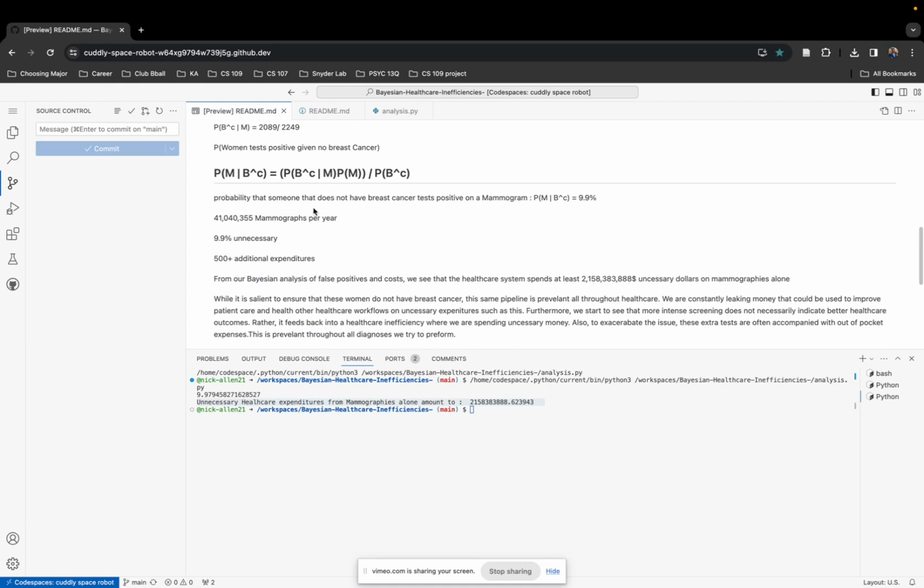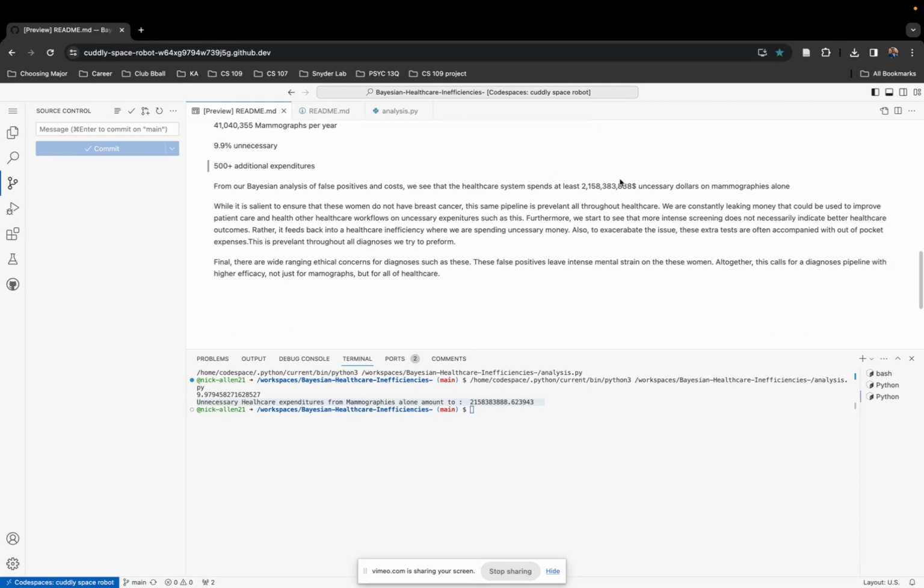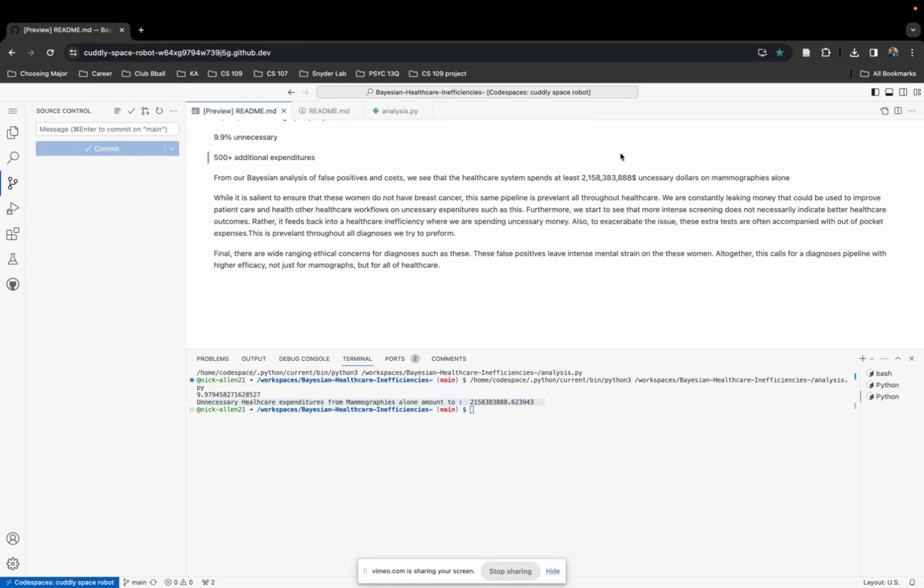So if we keep investigating, we see that yes, we have about $2 billion in unnecessary dollars just in mammographies alone. While there are so many different tests performed in our American healthcare system, this is a huge way that money is leaking out and that we're not being efficacious enough with our diagnoses. And while it's salient to ensure that these women do not have breast cancer, the same pipeline is prevalent throughout all of healthcare. We are constantly leaking money that could be used to improve patient care and other health outcomes.